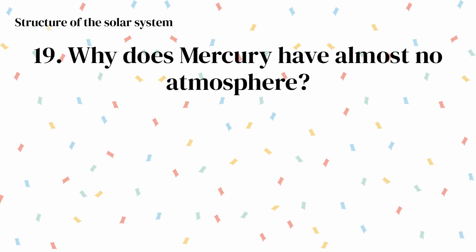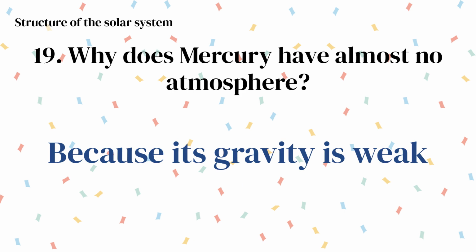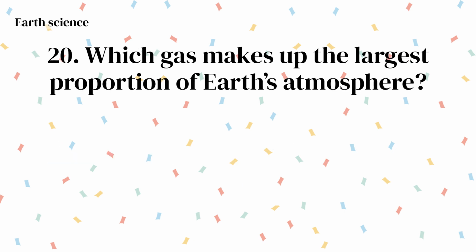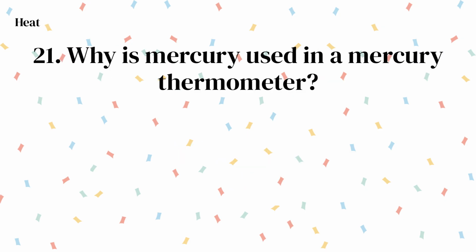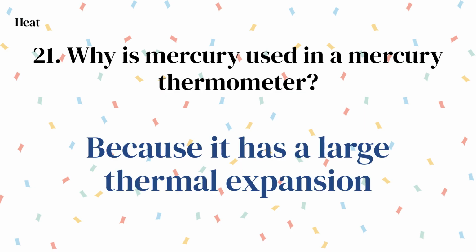Density. Why does Mercury have almost no atmosphere? Because its gravity is weak. Which gas makes up the largest proportion of Earth's atmosphere? Nitrogen. Why is mercury used in a mercury thermometer? Because it has a large thermal expansion.